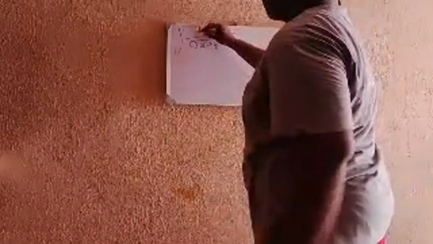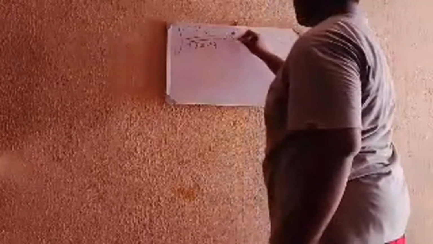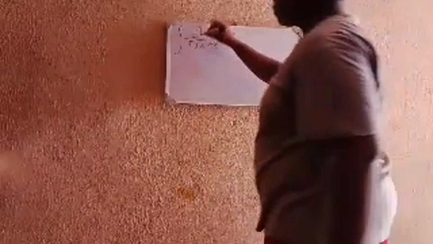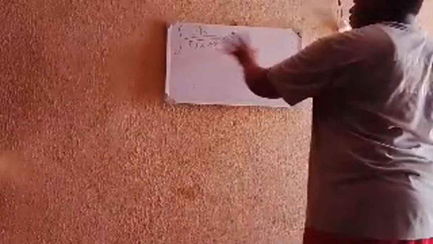This dx here can be here, I can also put it here. Same thing. But okay, find the integral of 1 divided by the square root of 3x plus 4 dx.